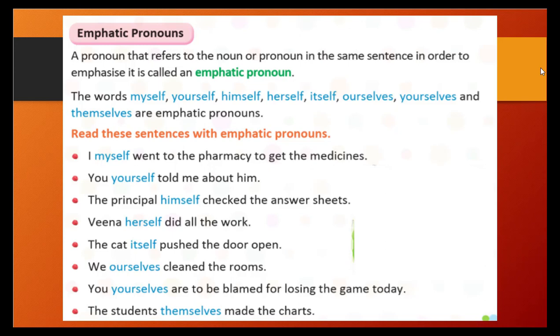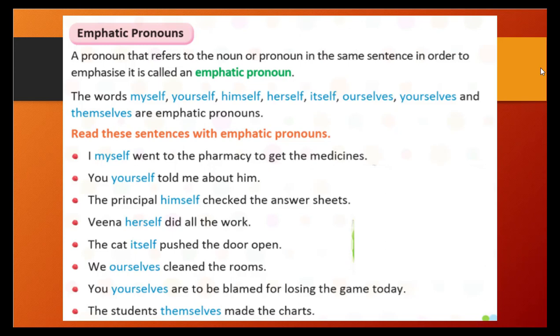You yourself told me about him. The principal himself checked the answer sheet. Veena herself did all the work. The cat itself pushed the door open. We ourselves cleaned the room. You yourselves are to be blamed for losing the game today. The students themselves made the chart. You see, in the first part we have written a noun or pronoun: I, you, the principal, Veena, the cat, we, you, the students.